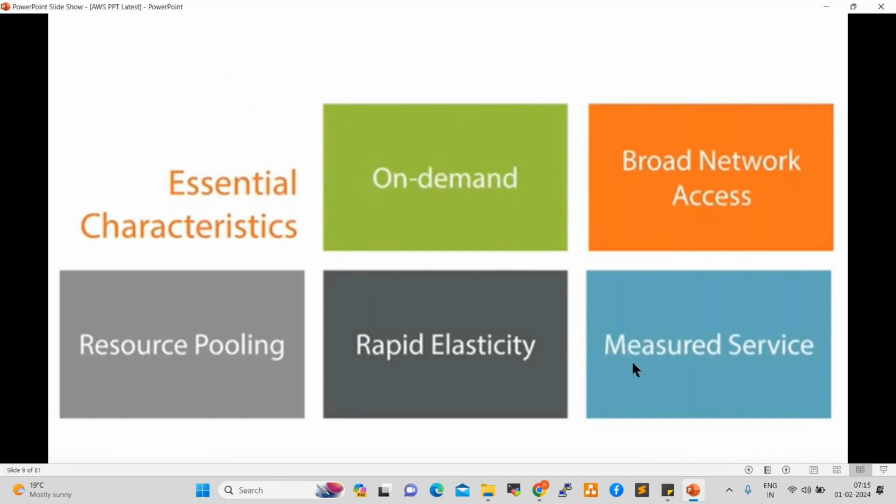Okay. So next one is measured service. Whatever services we are using in cloud, those are measured. For example, I'm using a server from 9 a.m. to 6 p.m. For that 9 hours, I have to pay the bills. I'm using one server from 9 a.m. to 10 a.m. For that 1 hour only, I have to pay the bills. For however many hours we use, for that usage we have to pay the bills, which is nothing but measured service.